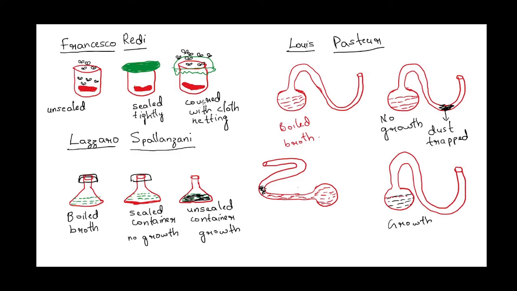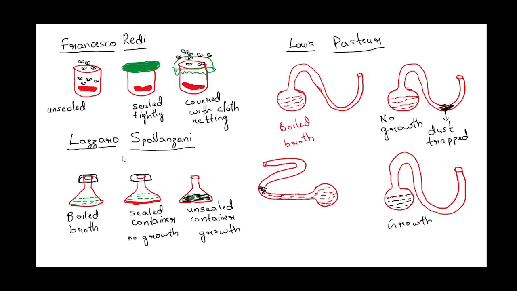So, in the first jar, he could see some flies on the meat, and there was growth in the jar because it was unsealed. The second jar, which he sealed tightly, did not show any growth. And the third jar, where he covered the jar with the cloth netting, showed some flies on top of the cloth net, with which he showed that living organisms do not arise spontaneously in decomposing matter.